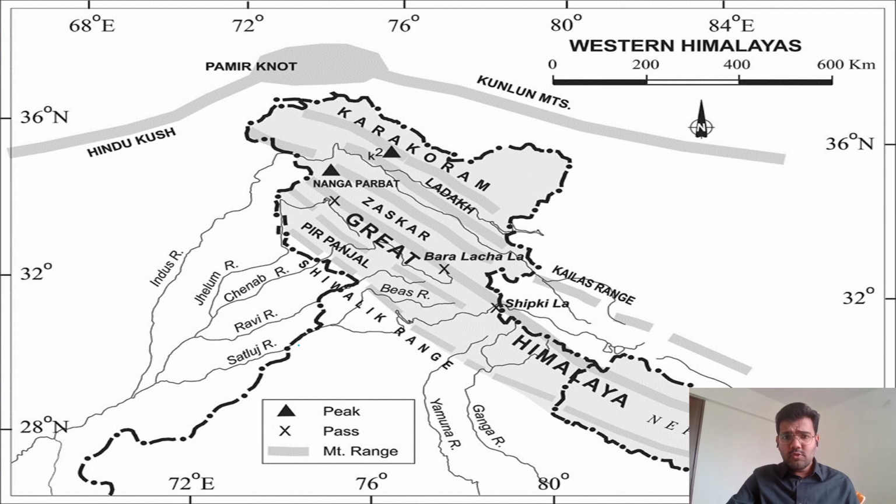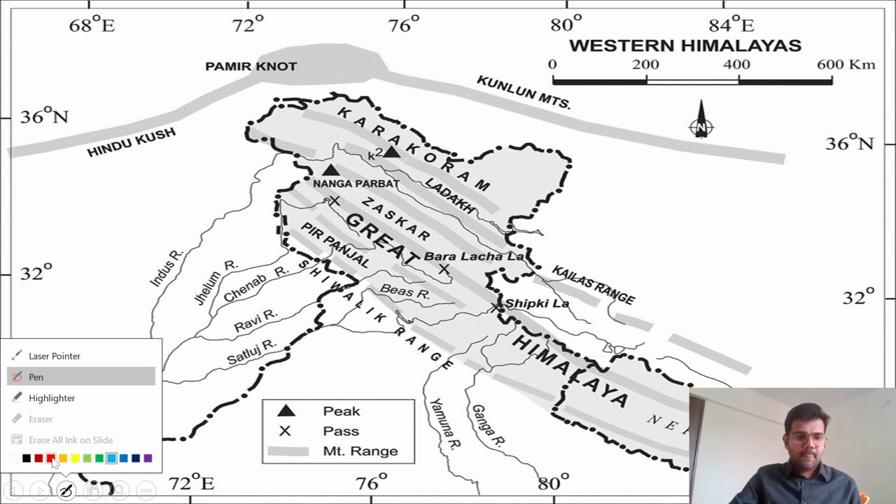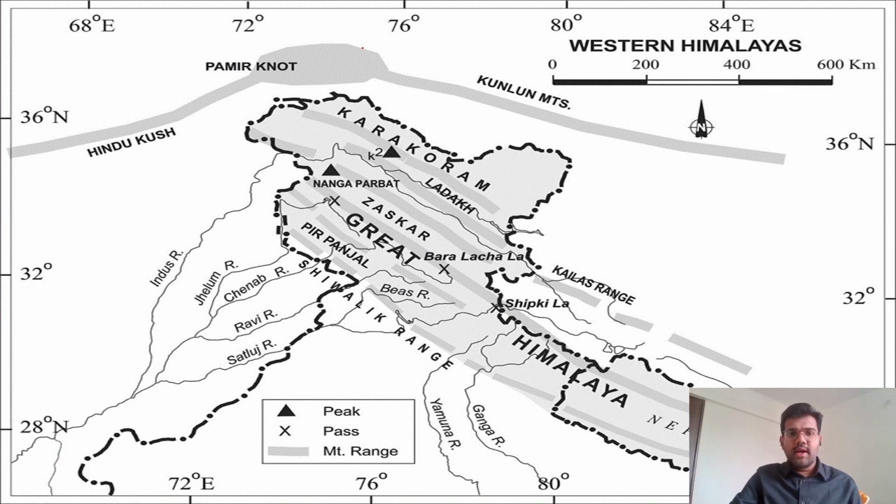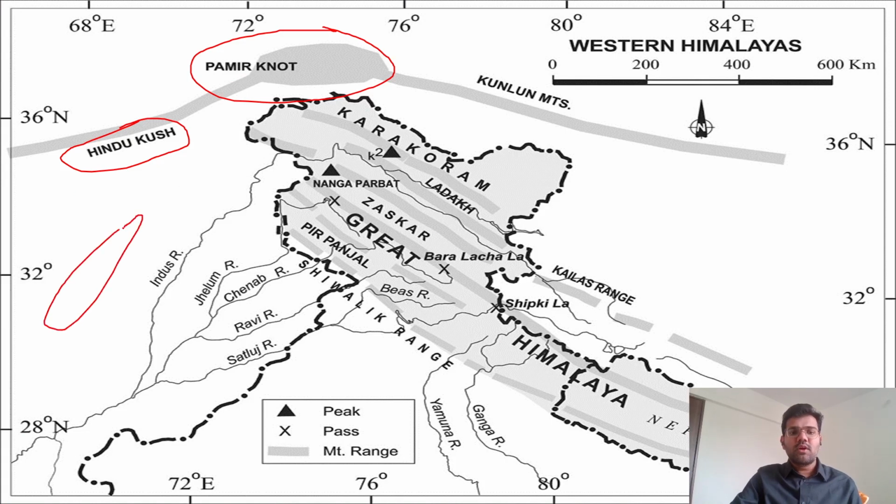Next, this is the actual map. This map has been taken from the NCERT. Let me show you, to the north of India, there is the Pamir Knot over here. These are all mountains. This is the Hindu Kush mountain range in Afghanistan. Then over here in Pakistan, there is the Suleiman mountain range.